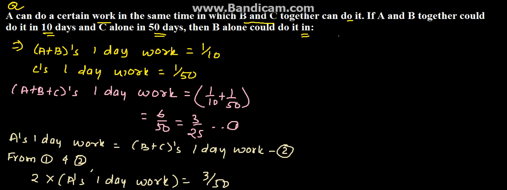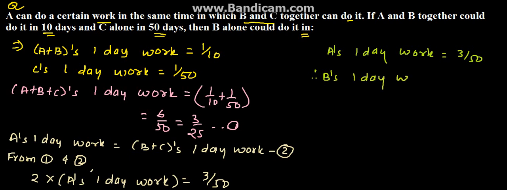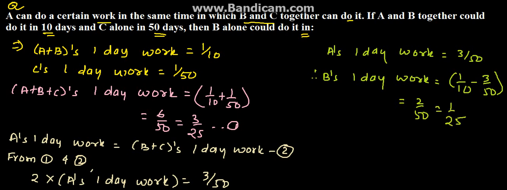So now here we can say that A's 1 day work will be equal to 3 upon 50. So now we need to find B's 1 day work. Therefore B's 1 day work is equal to 1 upon 10, which is A plus B's 1 day work, minus 3 by 50, which is A's 1 day work. So the remaining will be B's 1 day work, which will be 2 upon 50, which is equal to 1 upon 25. So we have derived that B's 1 day work is 1 upon 25.